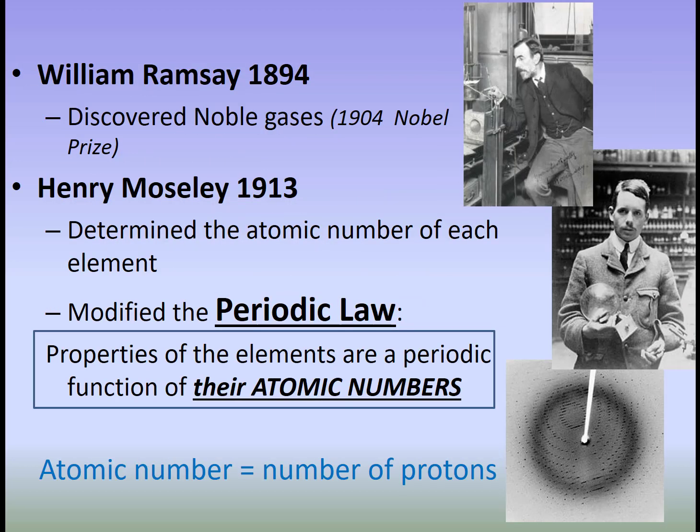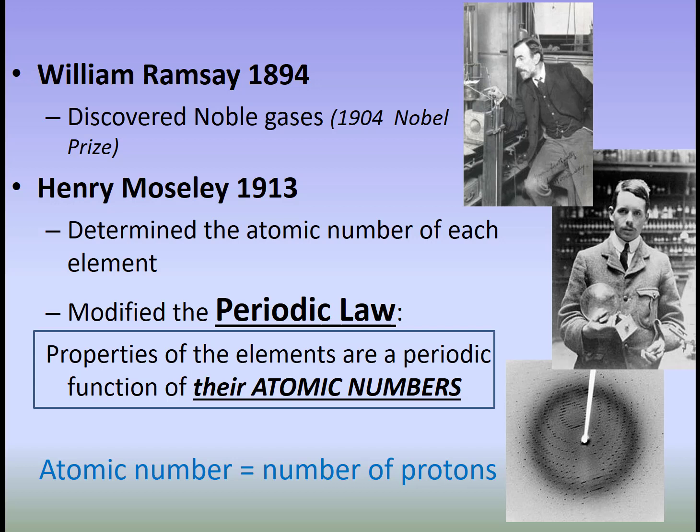William Ramsay in 1894, starting with argon, which is part of the air that we're breathing, he was able to discover a whole group of gases that he called the noble gases. And the noble gases get their name from royalty. So royalty is noble, and these gases, they are noble in that they do not want to bond or react with any of the peasants, any of the other elements on the periodic table. And Ramsay's noble gases, they fit right onto Mendeleev's periodic table, just tacked in on the end.